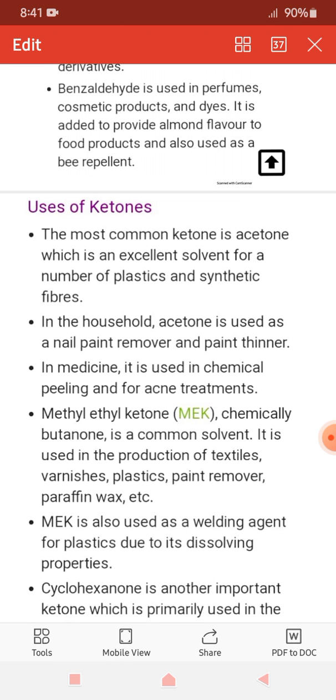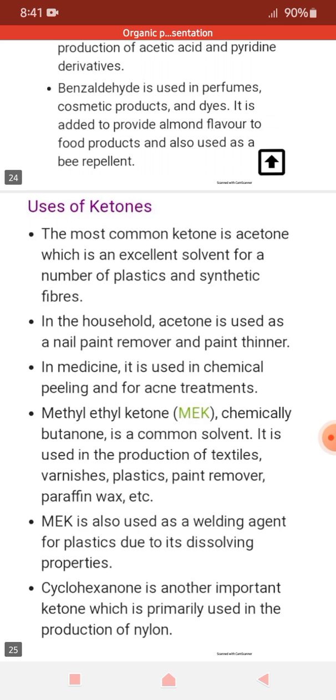Methyl ethyl ketone, chemically butanone, is a common solvent. It is used in the production of textiles, varnishes, plastics, paint remover, paraffin wax, etc. MEK is also used as a welding agent for plastics due to its dissolving properties, and cyclohexanone is another important ketone, which is primarily used in the production of nylon.